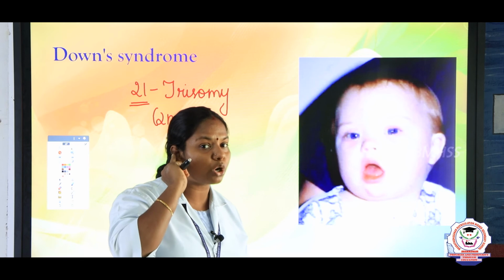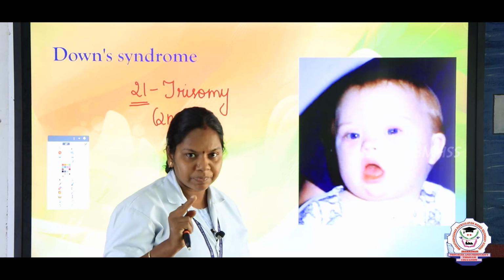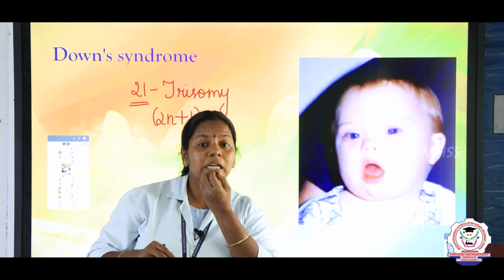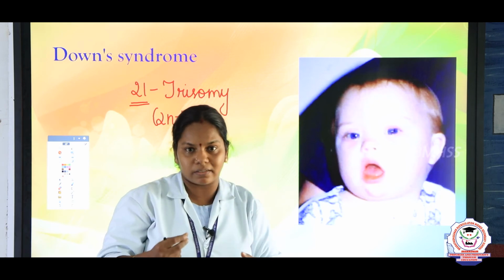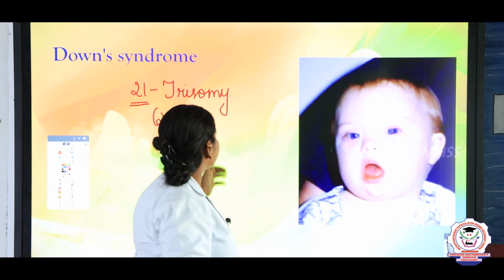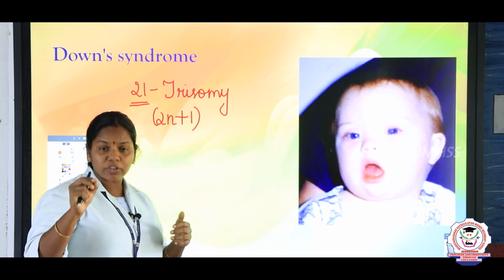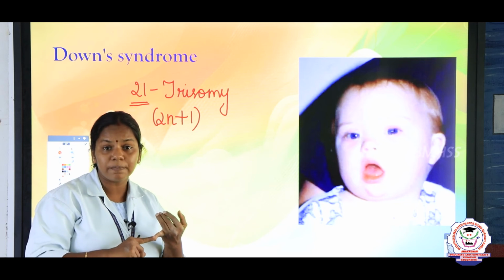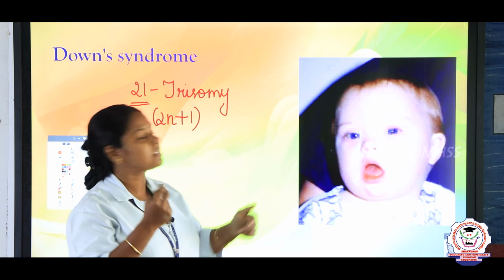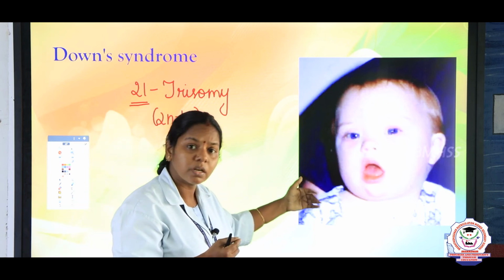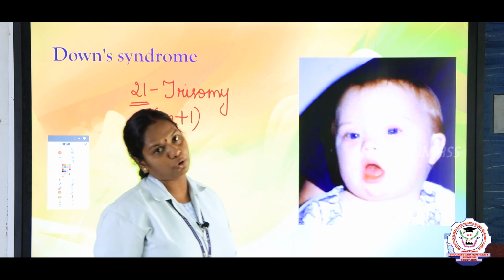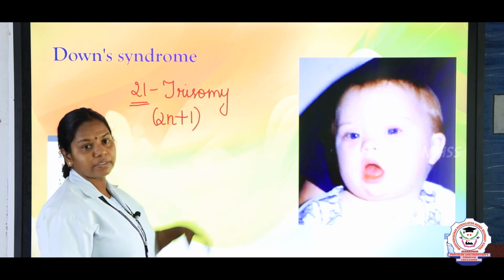and earlobes are not formed properly. And apart from this, the mouth is constantly open and the tongue protrudes. Protrude means it sticks out, so the mouth is always open. So what are the symptoms of Down syndrome, children? Just an important question, underline it. Mental retardation, increased separation between the eyes, flattened nose, and the next one, constantly open mouth and protruding tongue. These are all the symptoms of Down syndrome.